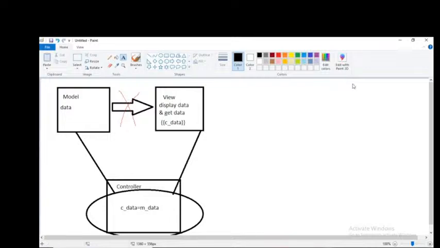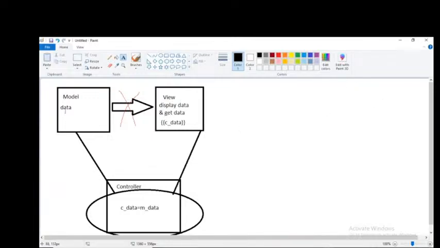If you observe the last 5 to 10 minutes, we are discussing data only. So where is data actually available? In the back end, in the model.